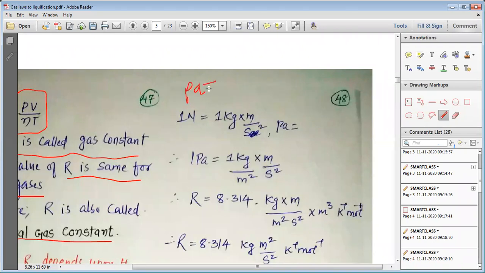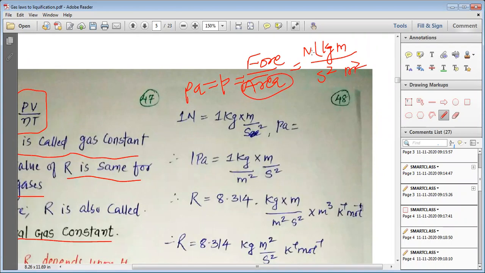Pascal is the unit of pressure. This pressure is nothing but force divided by unit area. Force is represented in Newton, which is kg into meter per second square, and the area is represented in meter square.